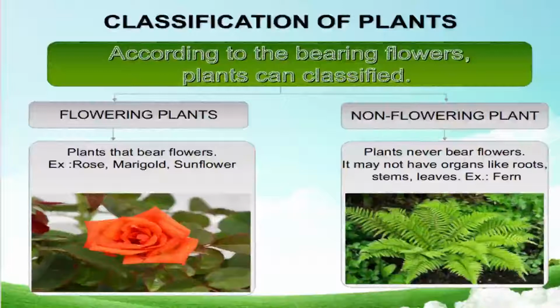And some plants never bear the flower. They may or may not have organs like root, stem and leaf, and they do not bear the flower. Examples are fern, fungus, and algae. So, they come under the non-flowering plants.